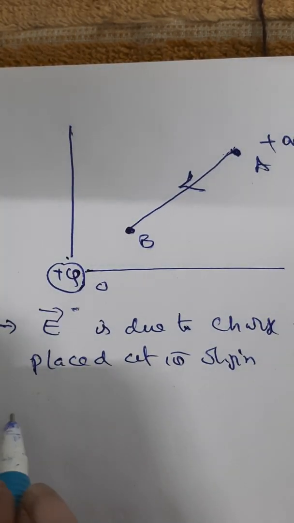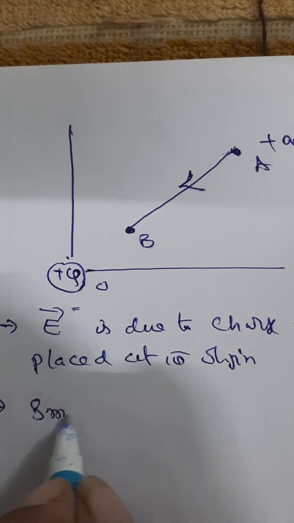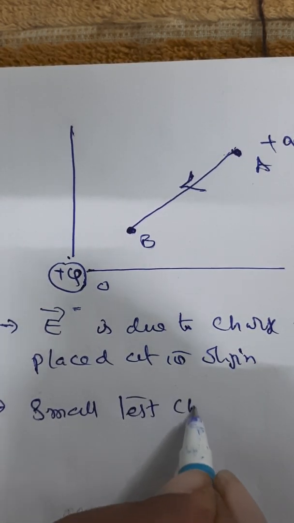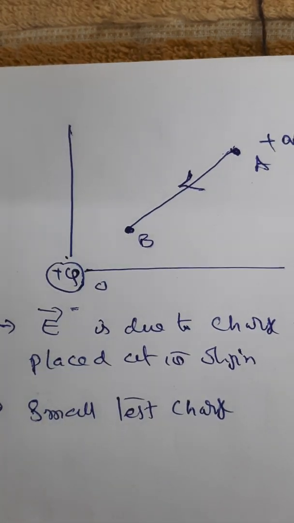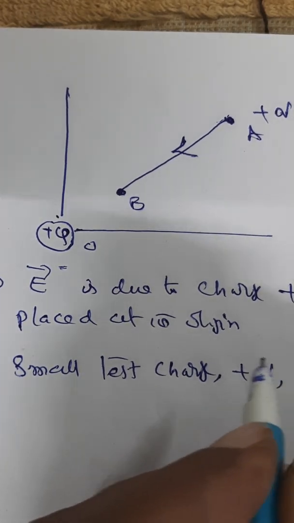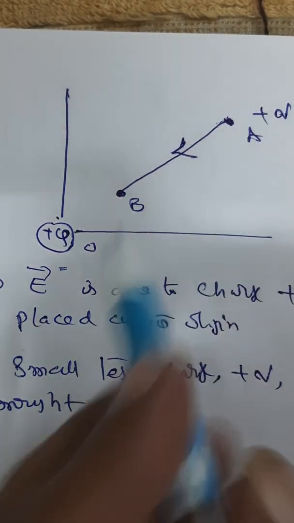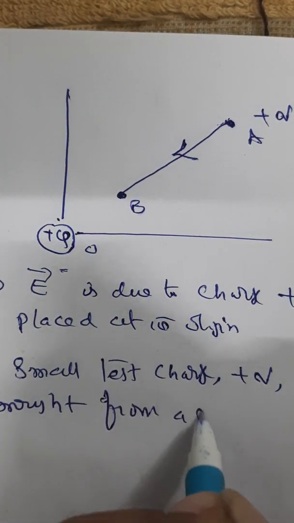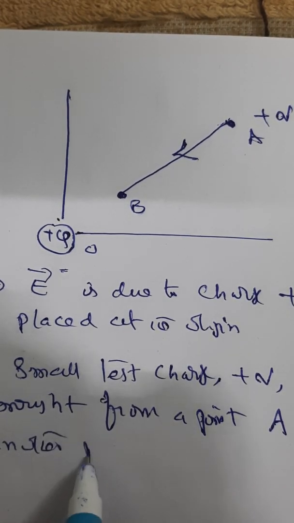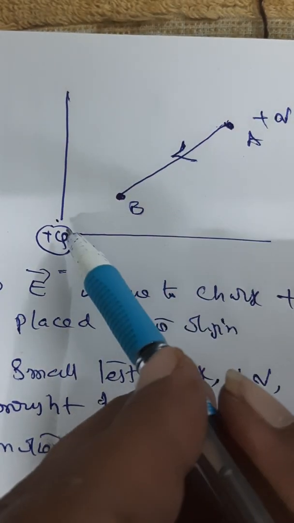Step 1. Now we are building theory on this. A small test charge, let us say plus Q, is brought from a point A to another point B. In this direction we are coming.